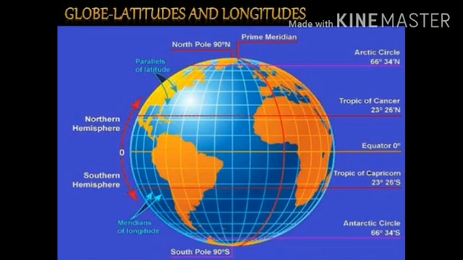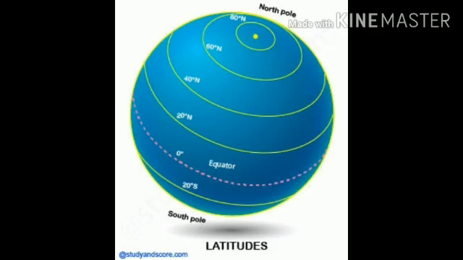Moving on to understand latitudes. One of the imaginary circles parallel to the equator is called latitude. Students, as said earlier, the east-west lines known as parallels are also called lines of latitude or parallels of latitude. Children, parallels of latitude are always parallel to one another.